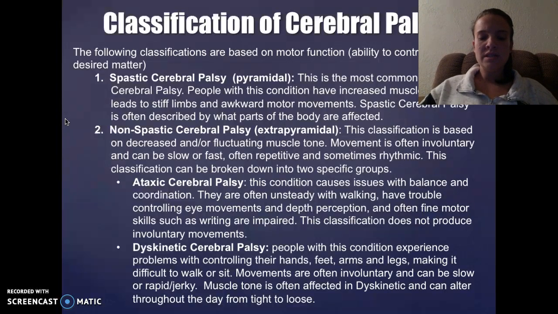Dyskinetic cerebral palsy. People with this condition experience problems with controlling their hands, feet, arms, and legs, which makes it difficult to walk or sit. Movements are often involuntary and can be slow and rapid and jerky. Muscle tone is often affected in dyskinetic and can alter throughout the day from tight to loose.